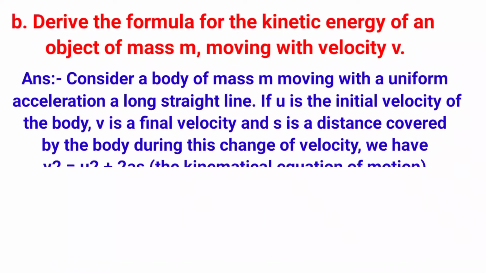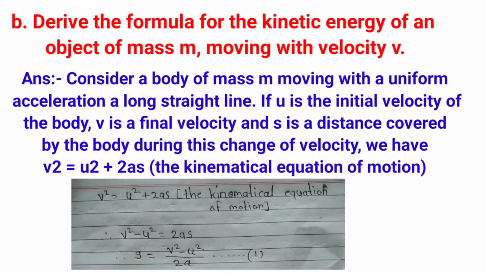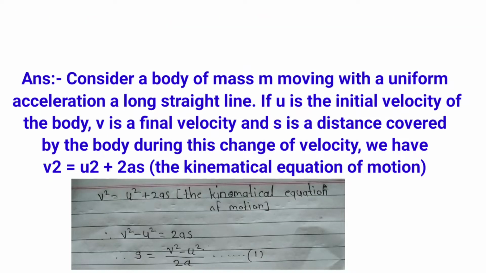If u is the initial velocity of the body, v is the final velocity, and s is the distance covered by the body during this change of velocity, we have the kinematic equation of motion: v square is equal to u square plus 2as. So v square minus u square is equal to 2as. s is equal to v square minus u square upon 2a. This is equation 1.